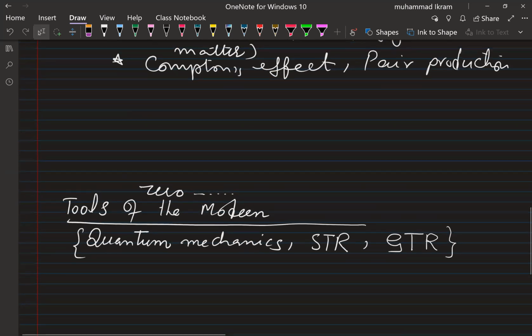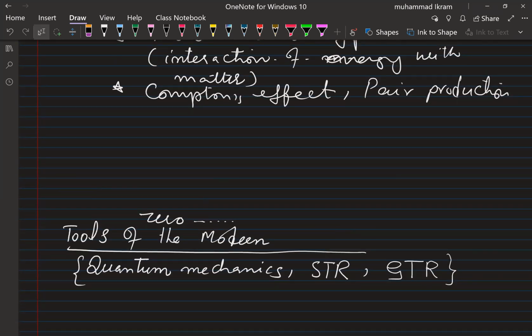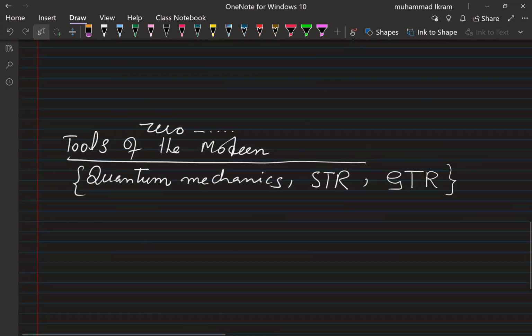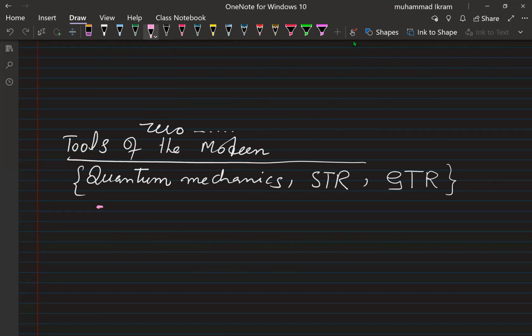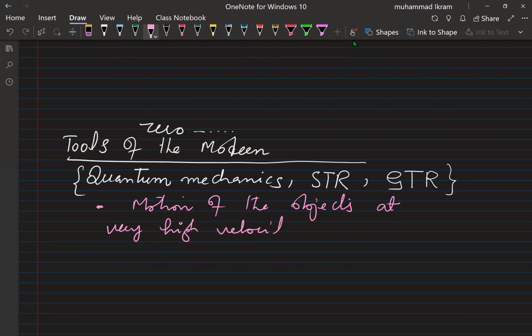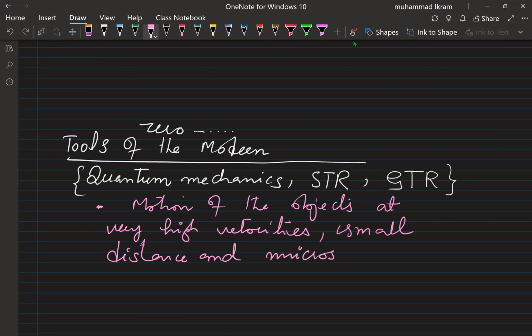So classical mechanics fails to explain in these circumstances, while quantum mechanics and the special theory of relativity are best to explain the motion of objects at very high velocities, small distances, and even at the microscopic level, the motion of particles in bulk.